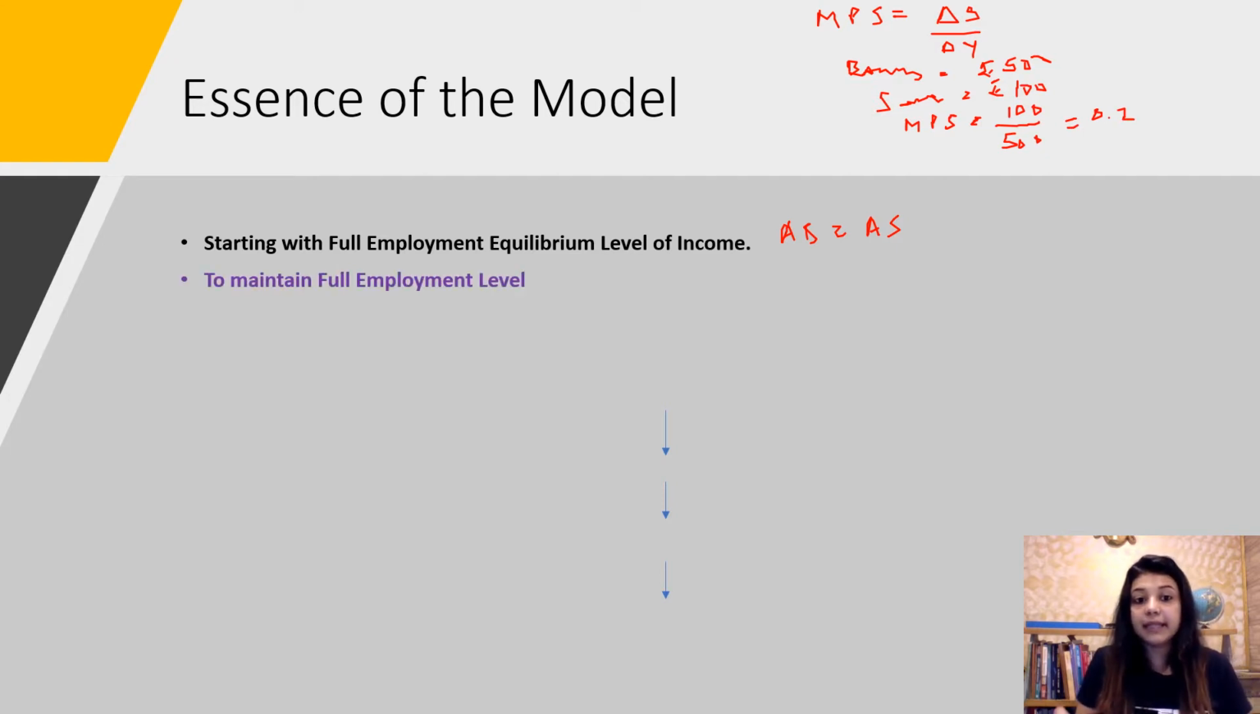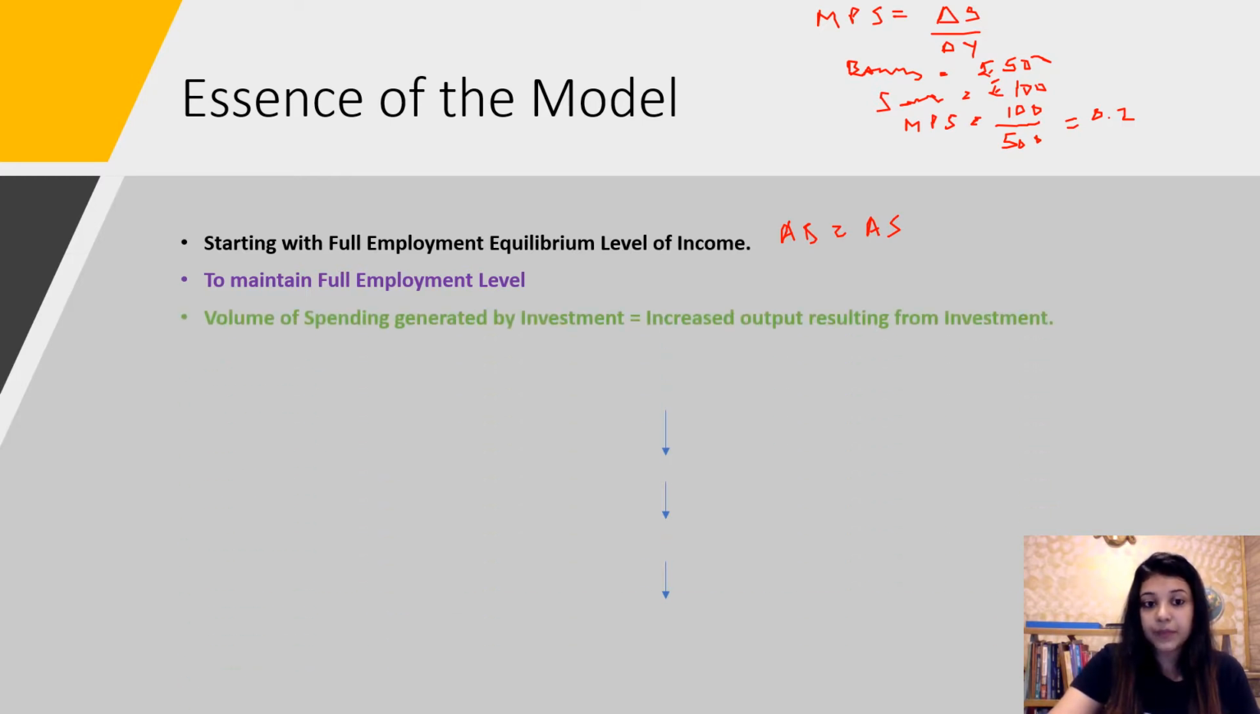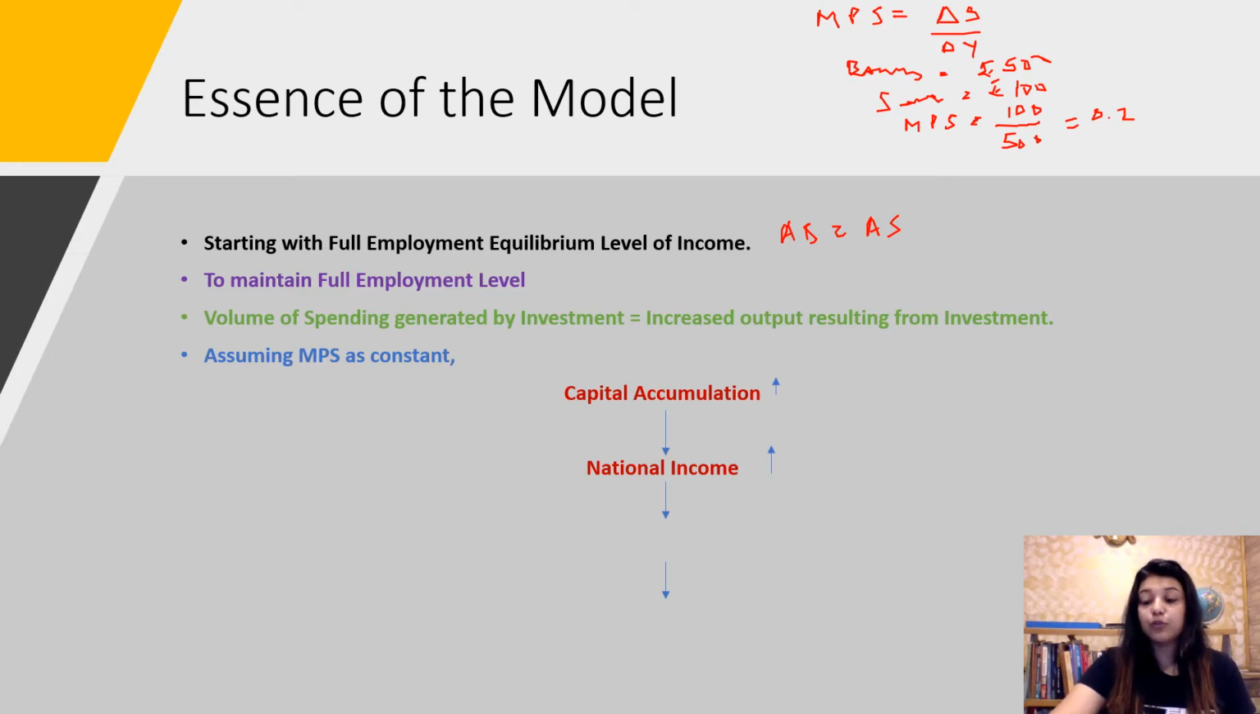Now to maintain this full employment equilibrium level of income, the volume of spending generated by investment should be equal to the increased output resulting from the investment. Now, assuming MPS as constant, when capital accumulation increases, it will lead to an increase in national income. For this, you will have to go back to the earlier video. Savings will increase, which will lead to a larger increase in investment.